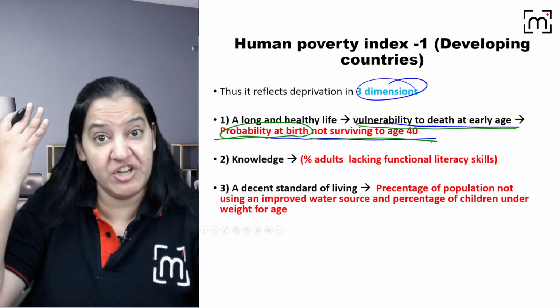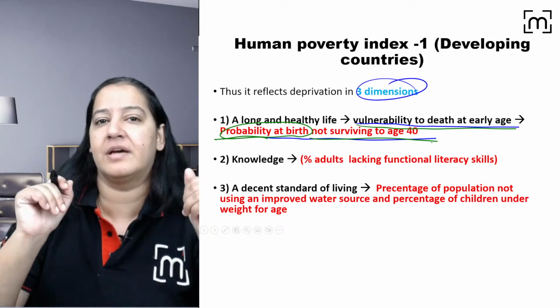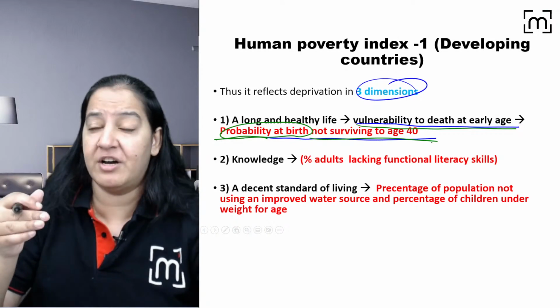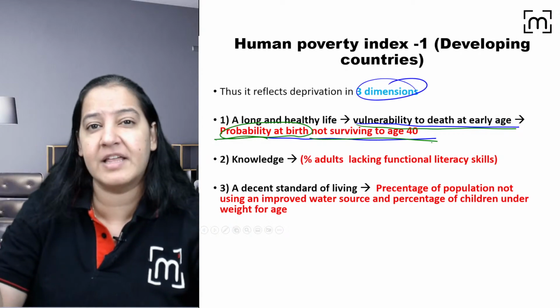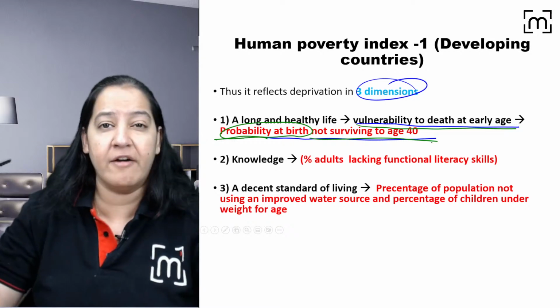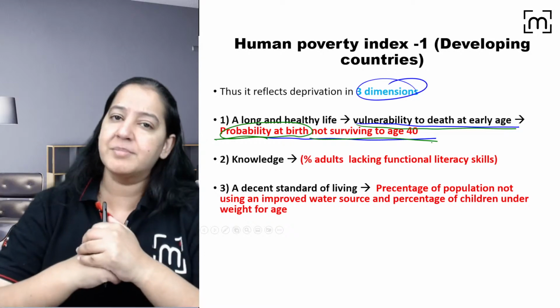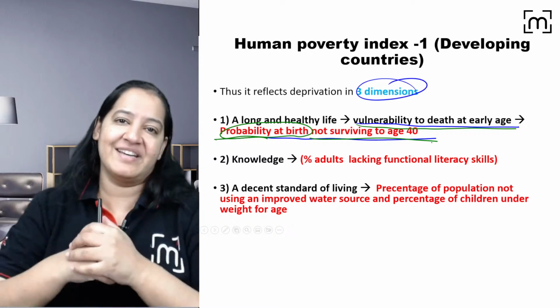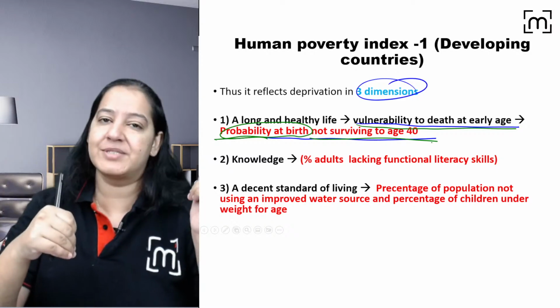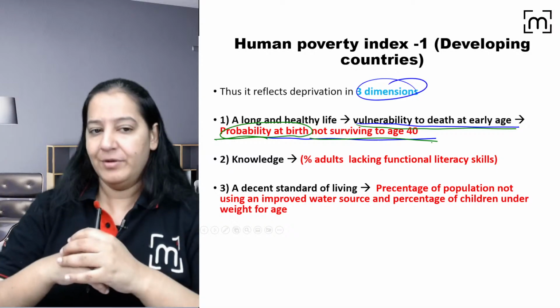It is not something achievement कि हाँ बहुत अच्छी बात है. ये तो बुरी बात है. अगर आपकी कंट्री में कोई बच्चा 40 years की एज तक सर्वाइव नहीं करता है, means your country do not have good health care service. Give me a thumbs up if you got my point. It is a negative indicator. This value should be as less as possible to be a good country. Give me a thumbs up.